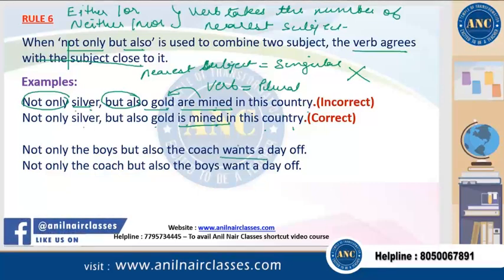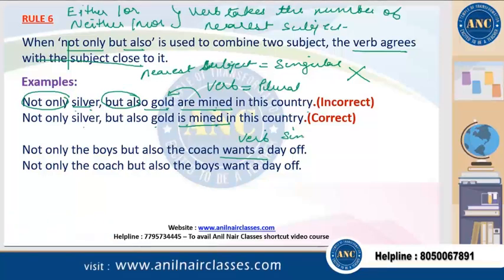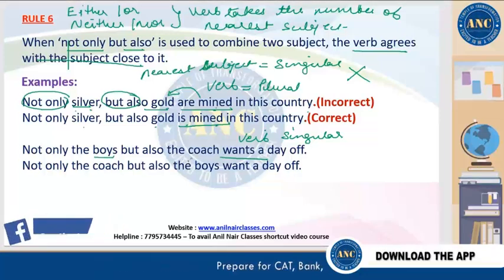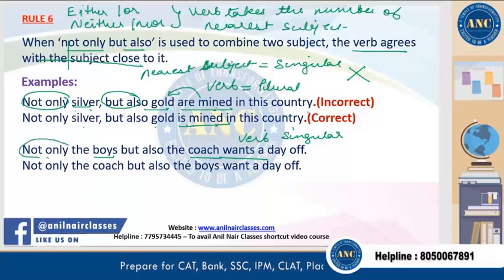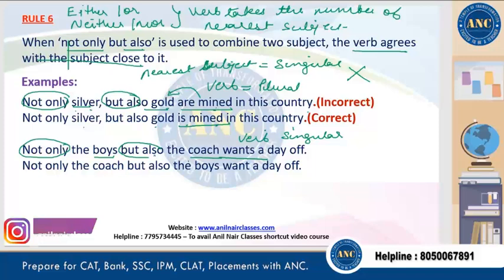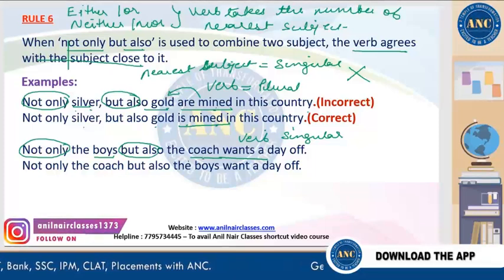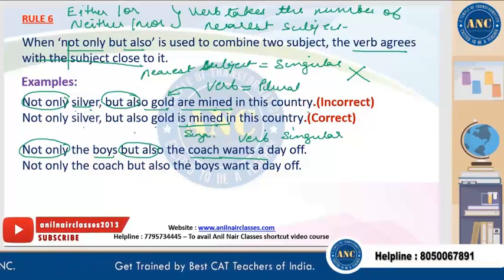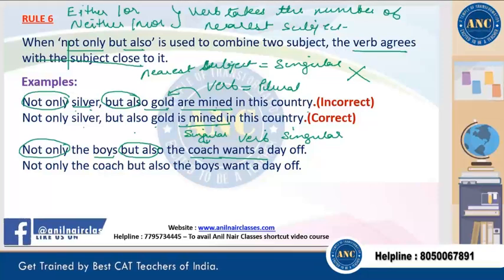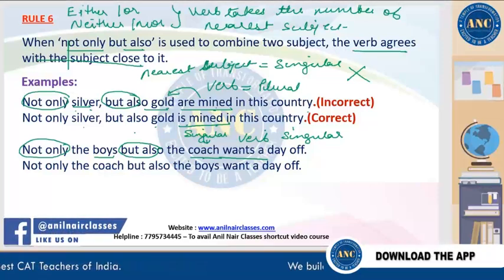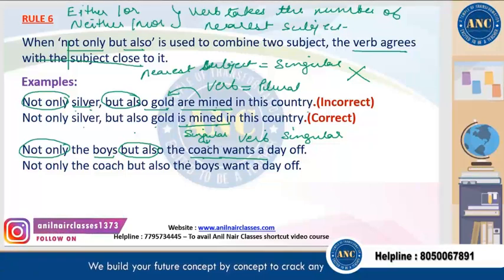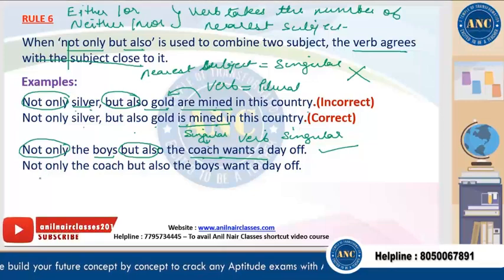Wants is the verb. And this is our singular verb. Clear? Now, who wants a day off? Not only the boys but also the coach. So you see boys and the coach, they are joined with the conjunctions not only but also. The nearest subject is coach, which is singular. So we have the singular coach, right? This is nearest to the verb. So the nearest subject is singular, verb is also singular. So this is correct.